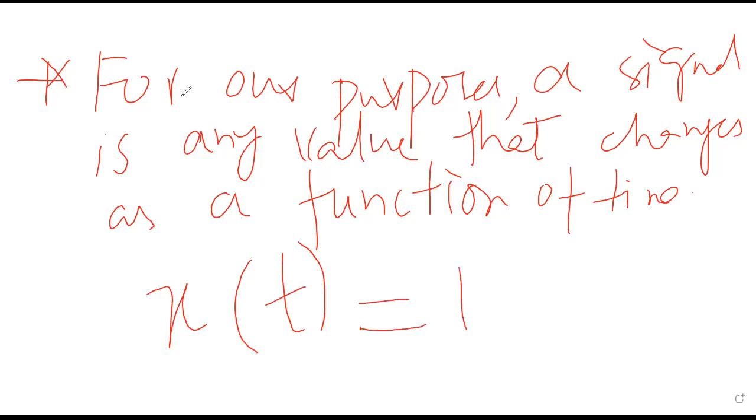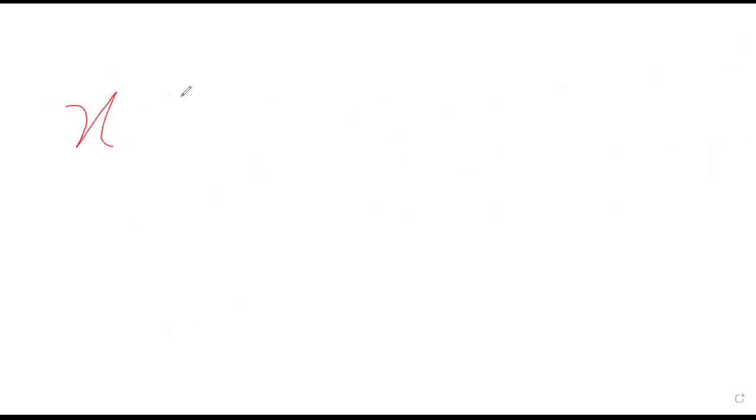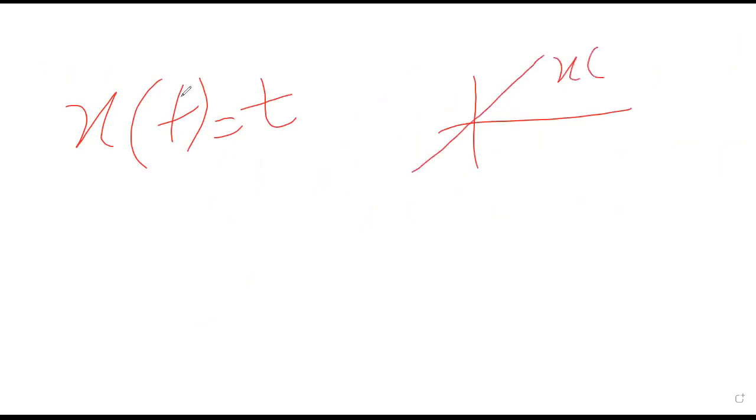If x of t equals 1, how do we make this graph? There is the t axis, and it will start from 1, so this value will have this type of graph. I will elaborate in more detail. When x of t equals t, what will the graph be? The graph will be just like that.